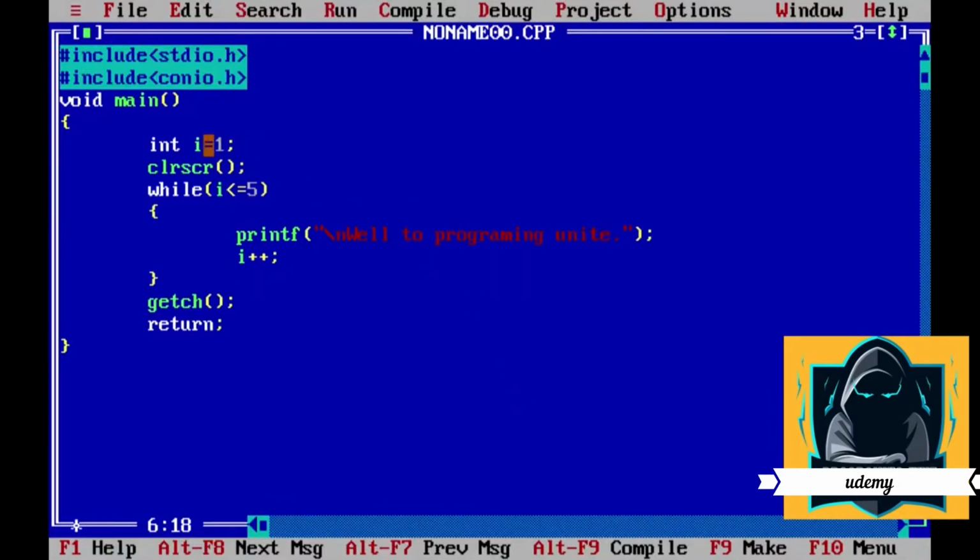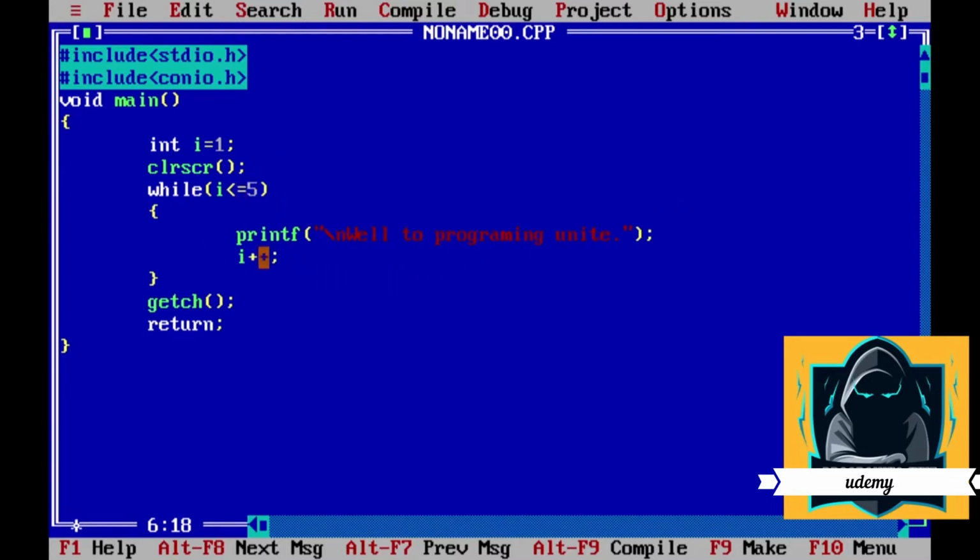First I declare an integer i here and initialize its value with 1, then clear screen and then the loop. I have given a condition here that i should be less than or equal to 5. As I have initialized the i value with 1, it will check the condition: 1 is less than or equal to 5. Yes, it will print the statement welcome to programming unit and then i++. It will increase the i value by 1. Now the i value becomes 2. 2 is less than or equal to 5. Again this statement will be printed.